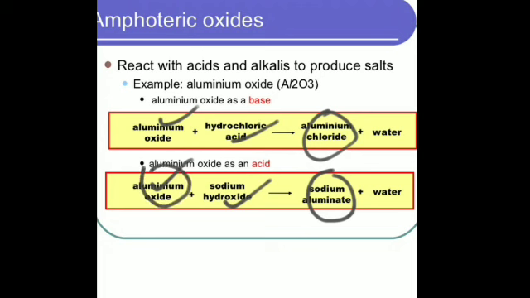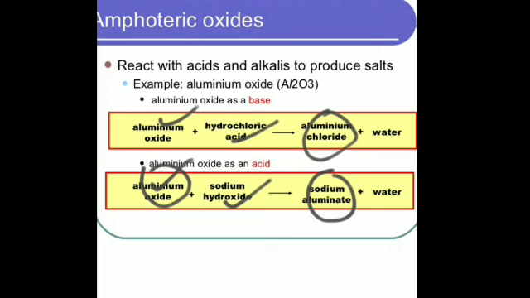Both the products are salt and water. So when an amphoteric oxide reacts with a base, it acts as an acid, and when it reacts with an acid, it acts as a base.